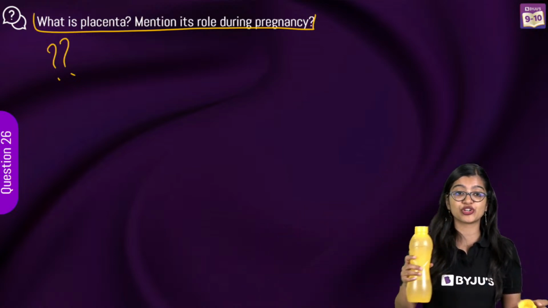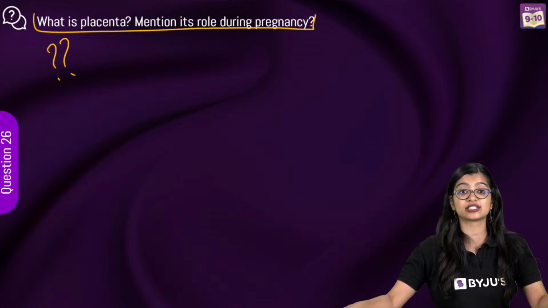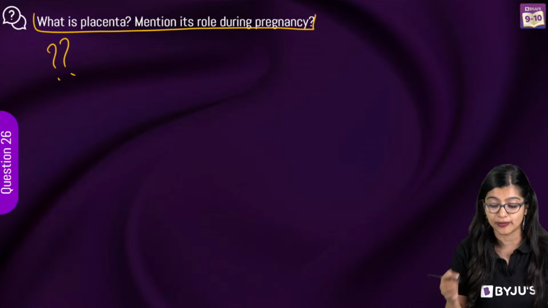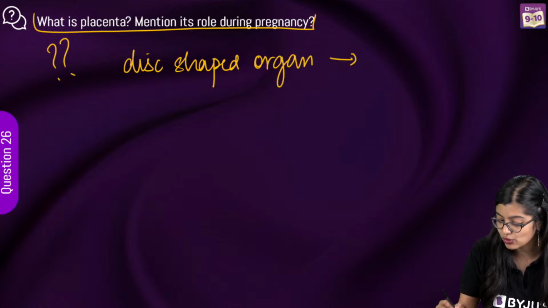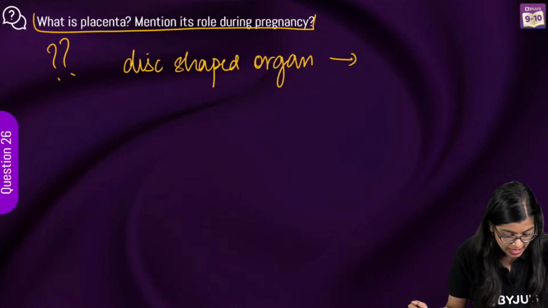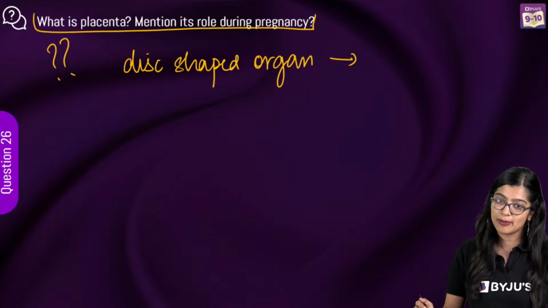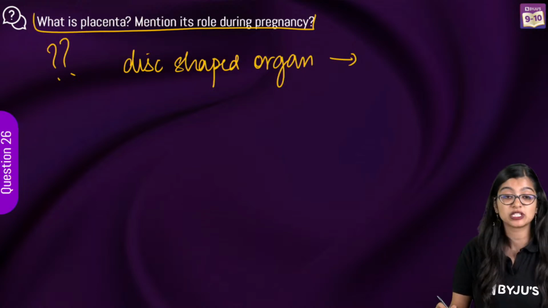It is an organ that provides nutrients. Now Aman, you will have to say it is, yes, very good Dikshita, a disc-shaped organ. We know that it is extremely necessary. Why? Can you tell me? It is not forming the connection. That is the umbilical cord, right? We see that it develops in the uterus.